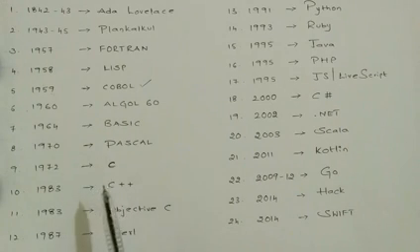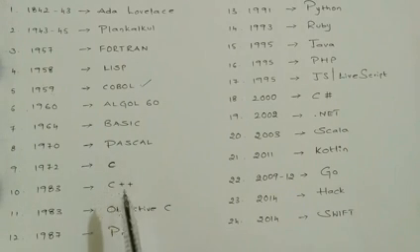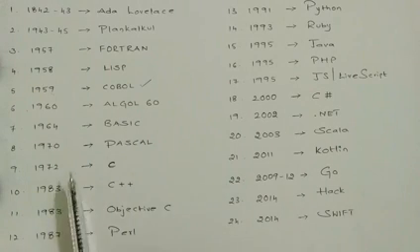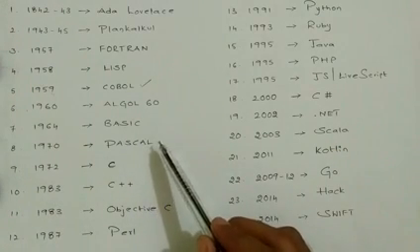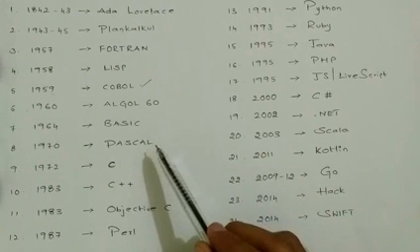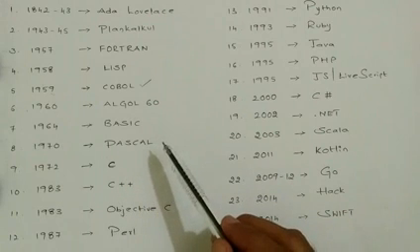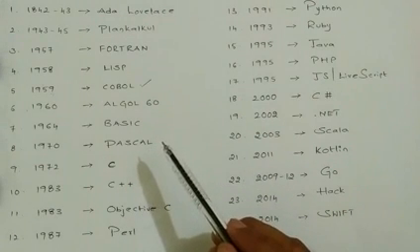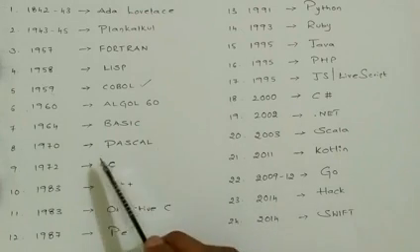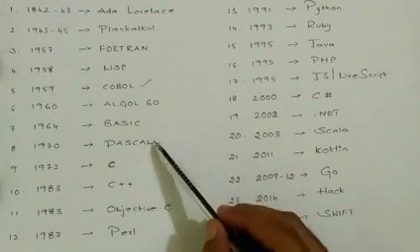In 1964, the BASIC programming language was developed. BASIC stands for Beginner's All-Purpose Symbolic Instruction Code. It was designed for simplicity and used in early computer games. In the early days, they were using this programming language to develop games. In 1970, the Pascal programming language was invented. It was named after the French mathematician and physicist Blaise Pascal. This programming language is used for teaching structured programming and data structuring. It was very popular at that time, Pascal.